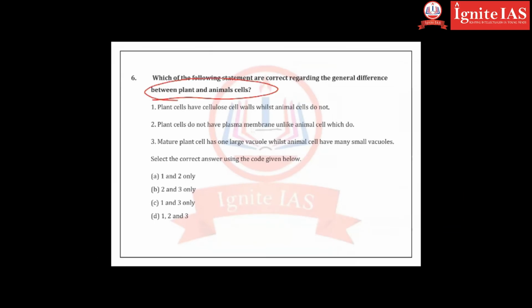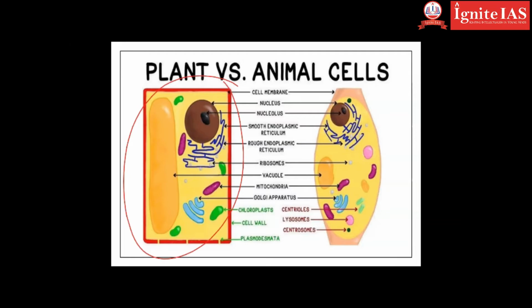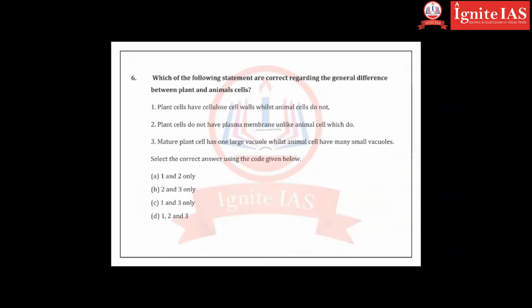Difference between plant and animal cell, a direct question from NCERT. Okay, so you can see this is the difference here. This is the plant cell, this is the animal cell. In school days, we have drawn this diagram. What is it saying? Cell wall is there, chloroplast is there only in plants. Plasmodesmata is there in the plant. Lysosomes, centrioles, centrosomes. What is the use of lysosomes, centrioles? I will discuss that in the science and technology class. Here we have less time, so let us focus on the options given.